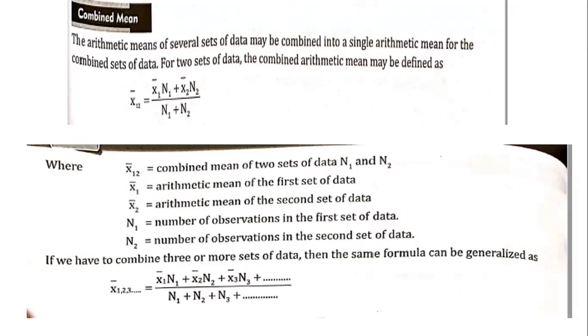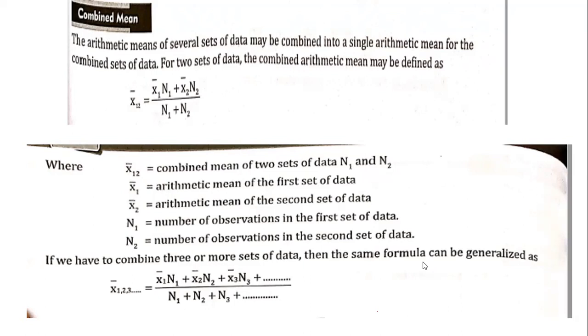For combined arithmetic mean, we have a formula: x bar 1,2 is equal to x1 bar into n1 plus x2 bar into n2, divided by n1 plus n2. Similarly, if you have three variables, you include the third variable also, and it keeps on continuing.